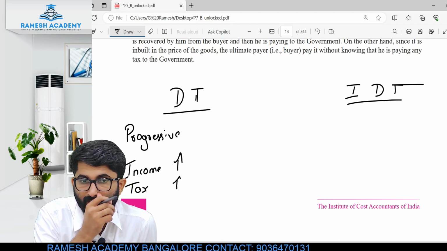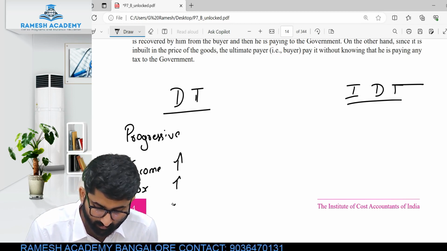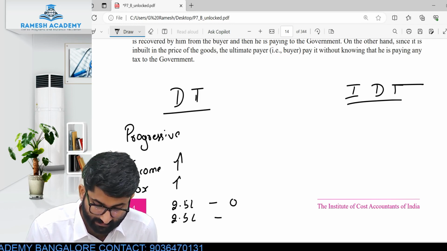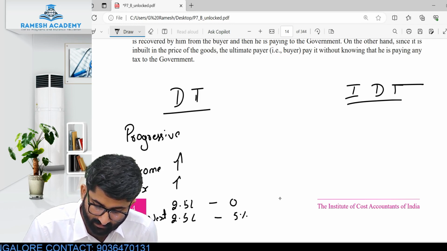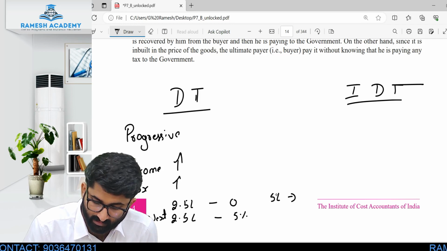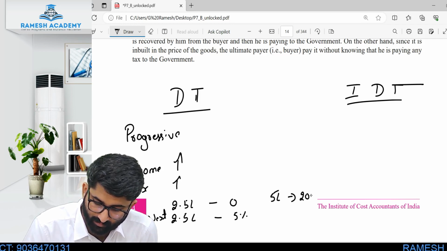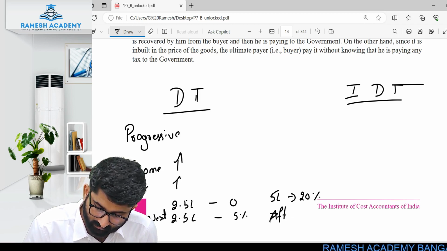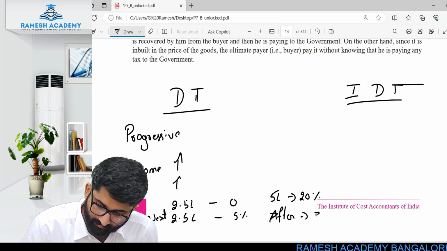Correct? Do you remember the tax slabs? First 2.5 lakhs 0, next 2.5 lakhs 5%, next 5 lakhs 20%, and after that it is 30%.